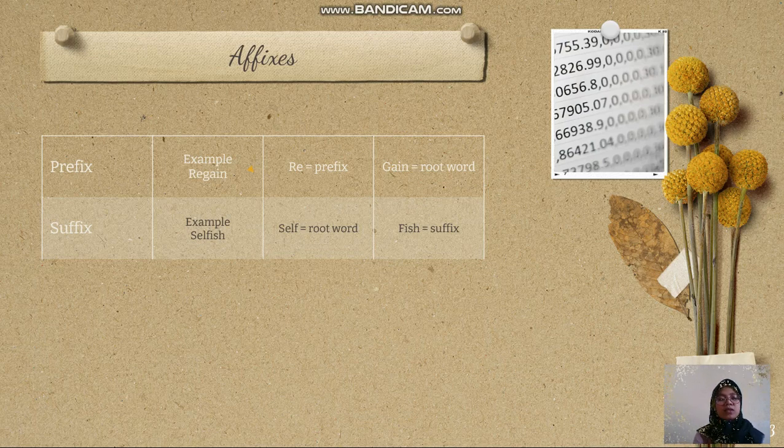A prefix is added at the beginning of a word. And suffix, example, selfish. Self is the root word, and ish is the suffix. A suffix is added at the end of the word. Okay, can you understand all of that?